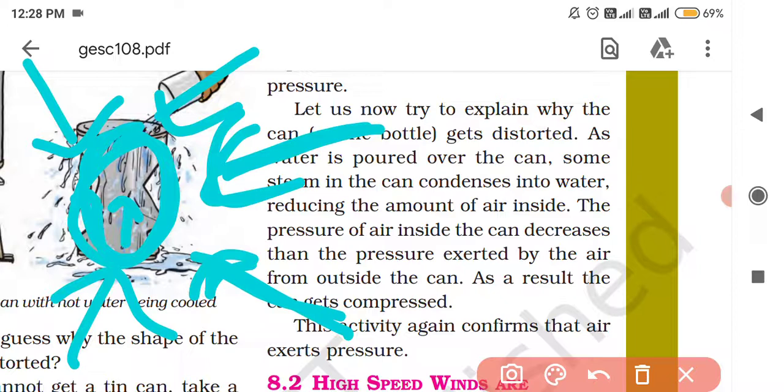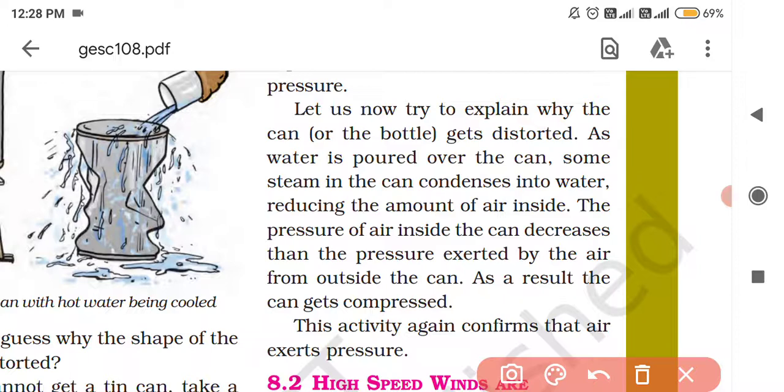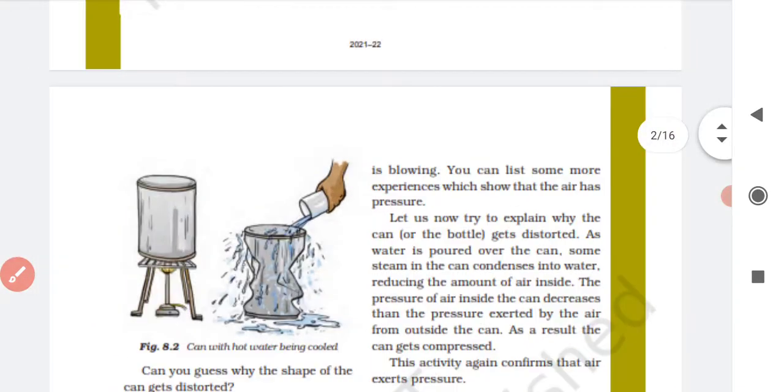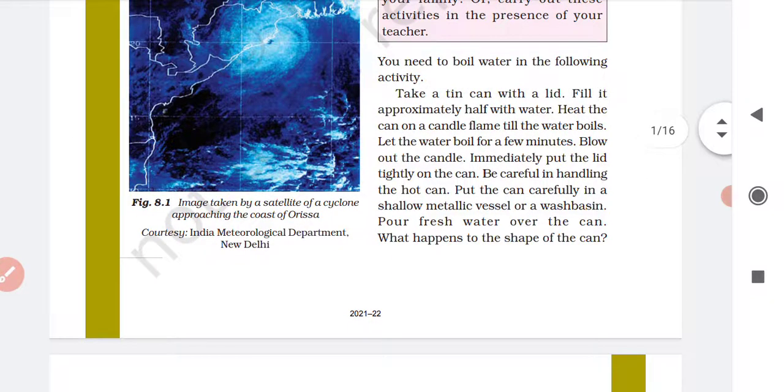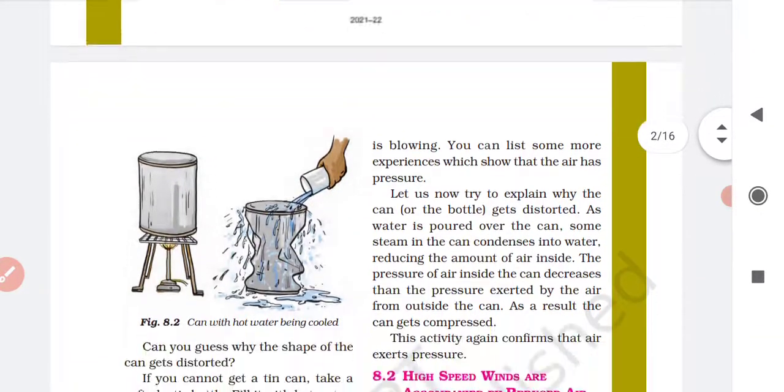So atmospheric pressure is larger in this case. That is why, as a result, the can gets compressed. Why? Because the atmospheric pressure is larger in this case. Why? Because the steam pressure got decreased. Understood? So this activity again confirms that air exerts pressure. Clear? You have understood some examples showing that air exerts pressure.